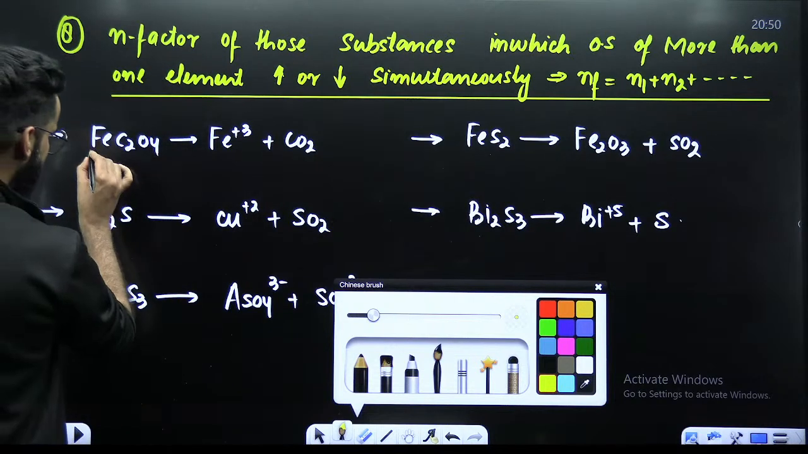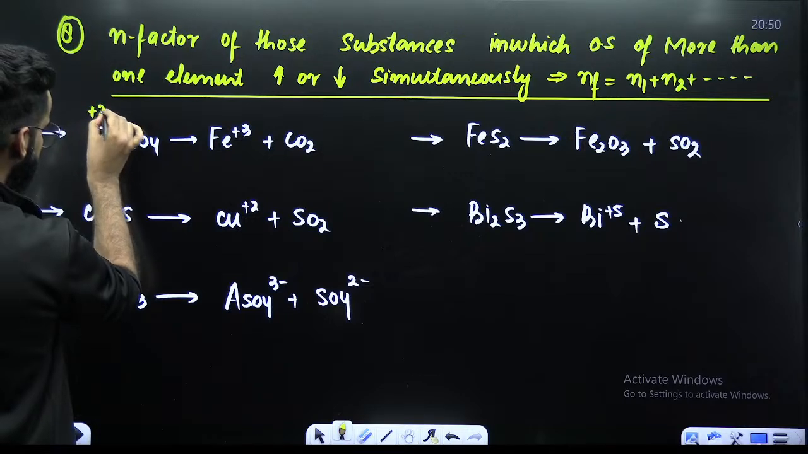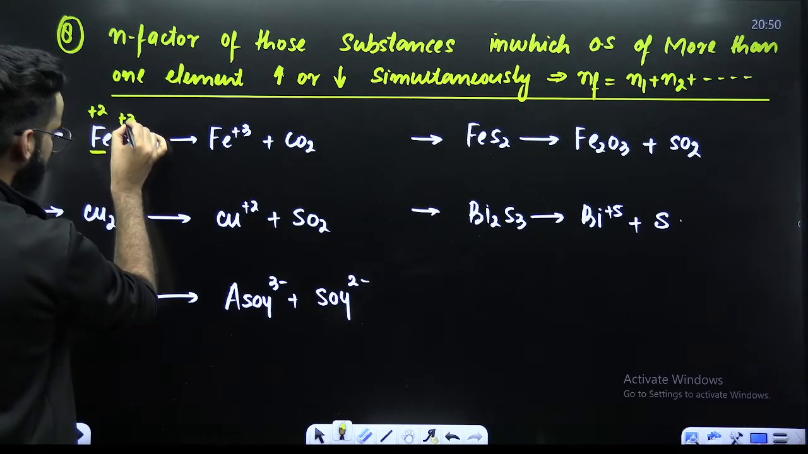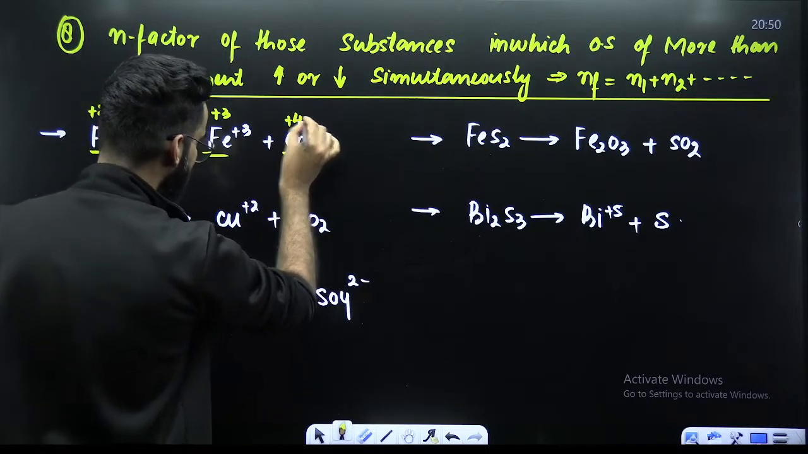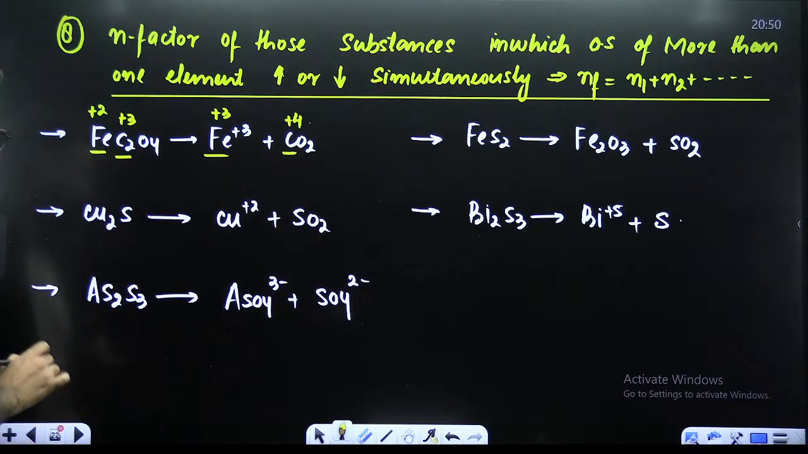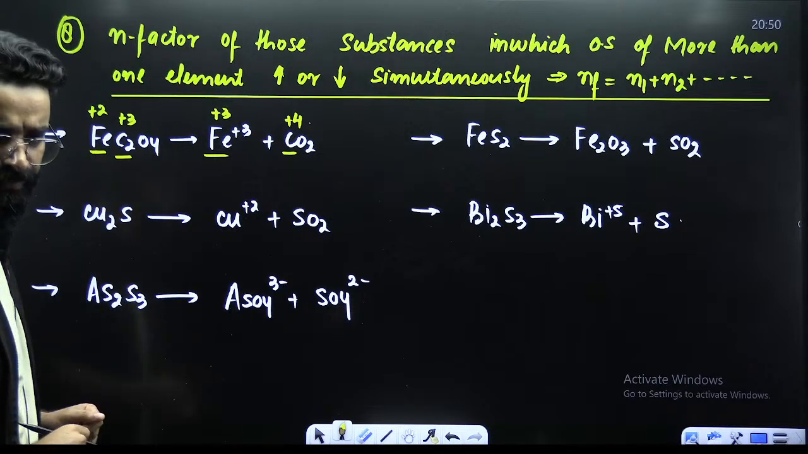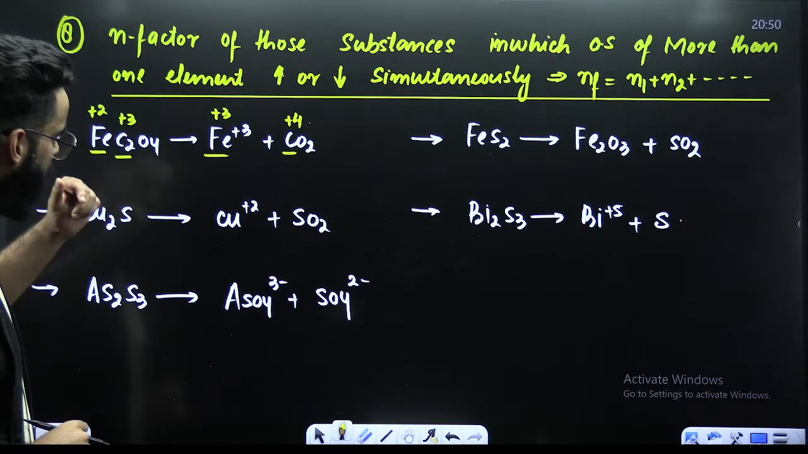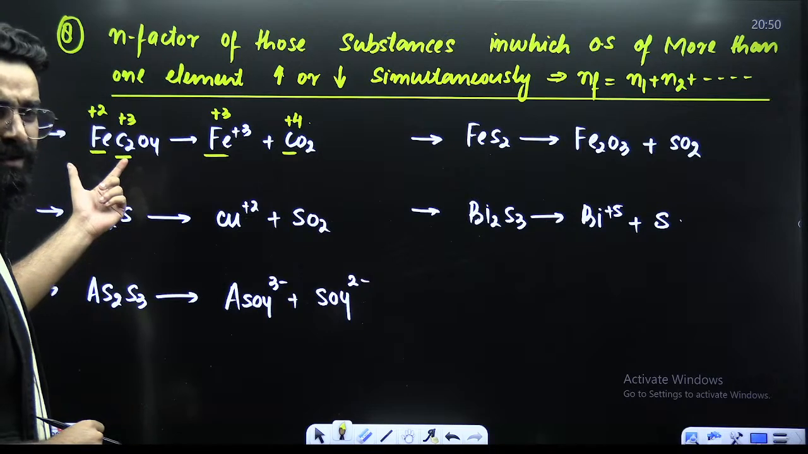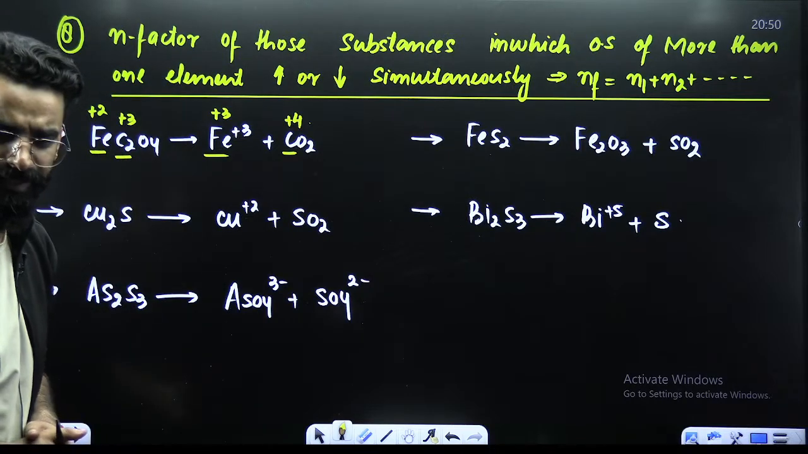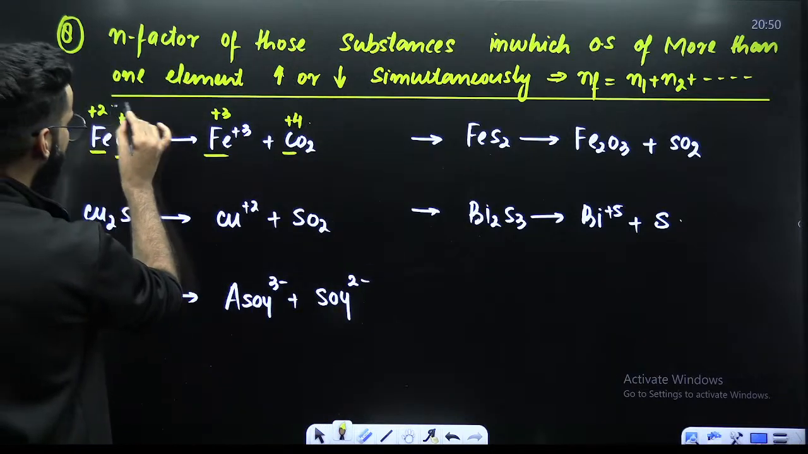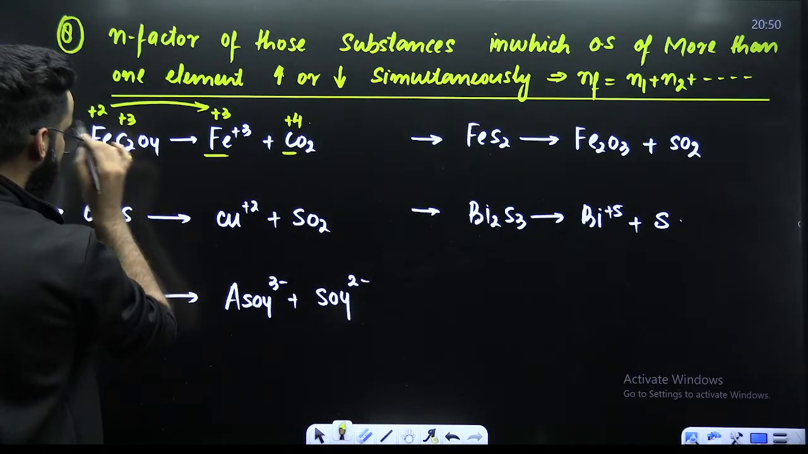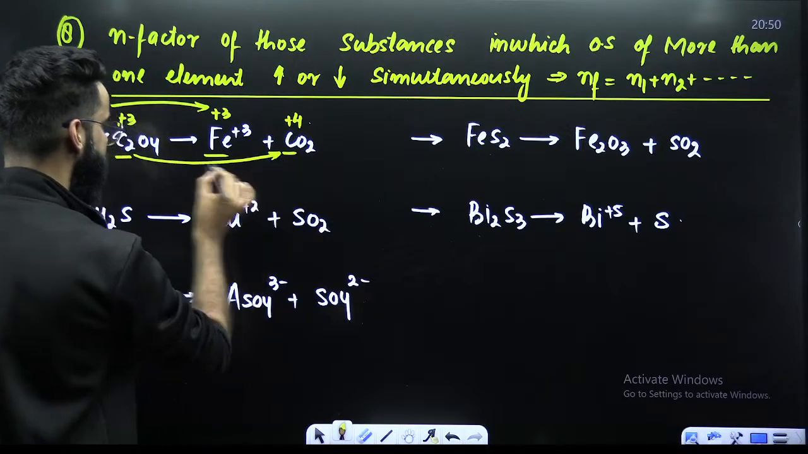First of all, guys, when you calculate the oxidation state of this iron here, it will be plus 2. This carbon, it will be plus 3. This iron, it will be plus 3. This carbon, it will be plus 4. Now look at this particular compound specifically. My dear students, in this particular compound, the oxidation state of how many elements is changing? If you look carefully, the oxidation state of iron is changing from plus 2 to plus 3. The oxidation state of carbon is also changing from plus 3 to plus 4.